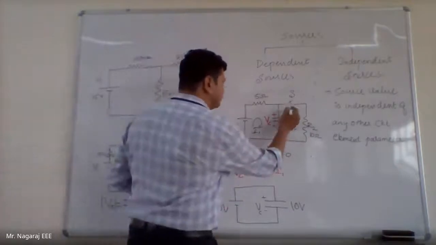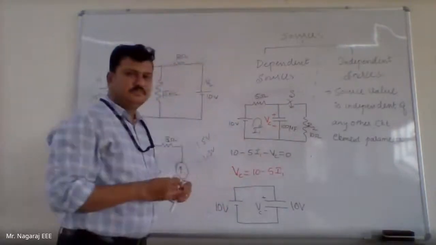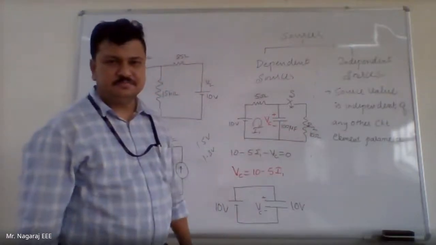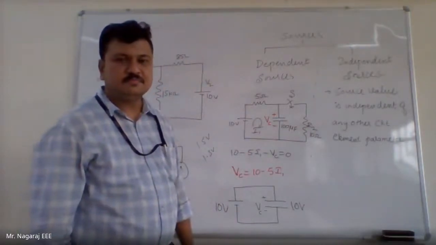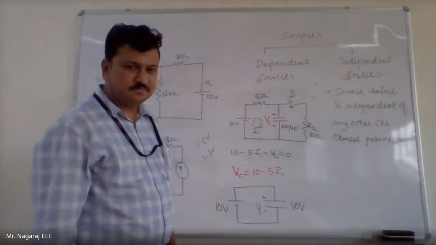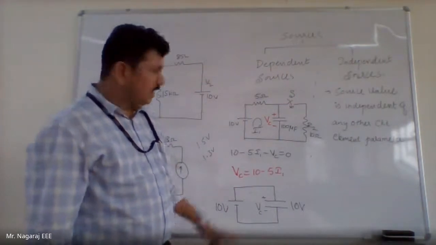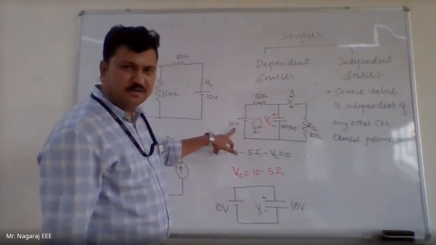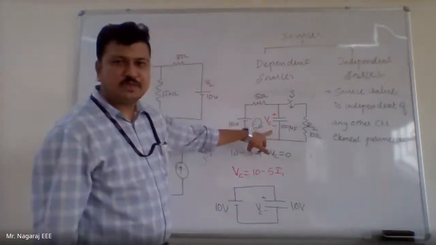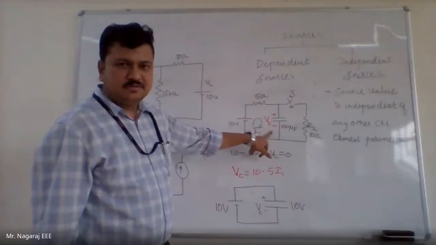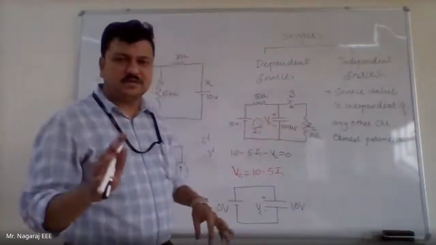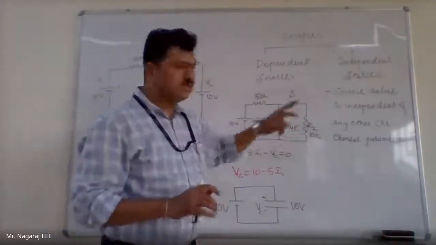I will close the switch. Will this capacitor start discharging? Yes or no? It will not discharge in the opposite direction because the potential of the 10 volt battery is more than the potential of the capacitor. But the moment I closed the switch, R2 was having nothing across it, so the capacitor starts discharging to R2.